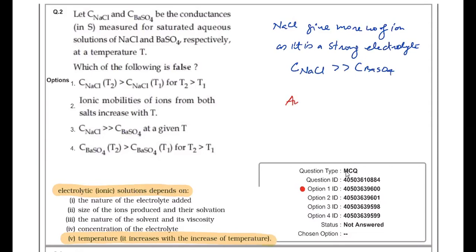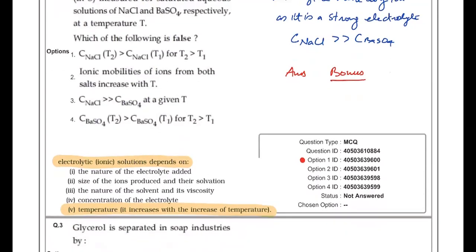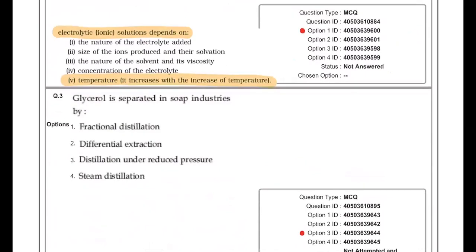So I think the answer for this question must be a bonus for all or any of the options the student has, because none of the statements is wrong. Statements 1 and 4 are correct because on increasing temperature, ionic conductance increases for the solution. 2 and 3 I have verified, that is also correct. So it must be a bonus for all. For reference, you can quote the NCERT text so that the question can be bonus.